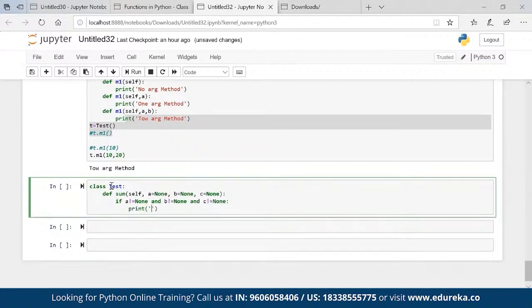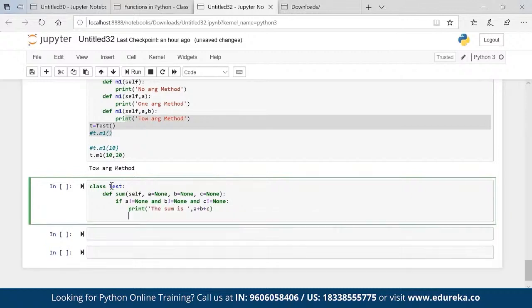So basically I can sum three numbers because all are not none. So the sum is a plus b plus c. Okay, simple. But now the question arises, if I pass only two values and I want to operate that as well, in that case what can be the output?